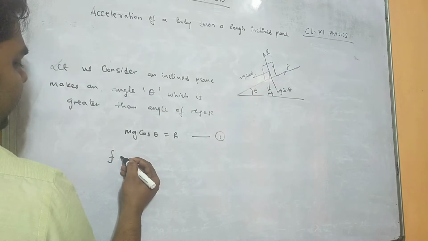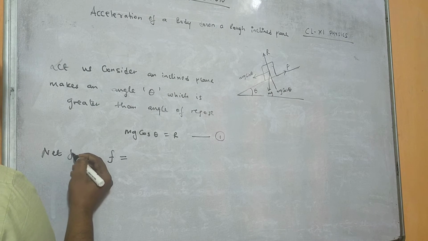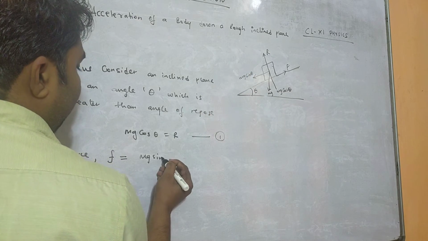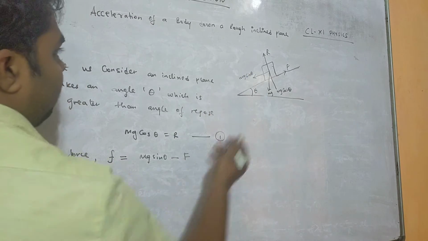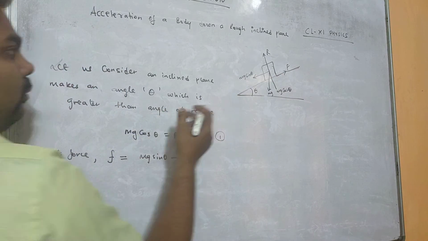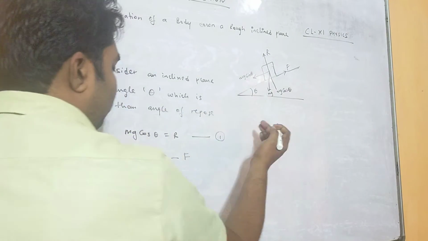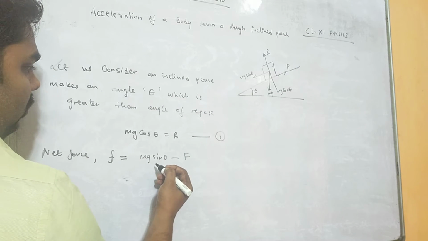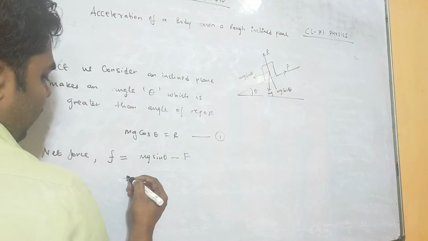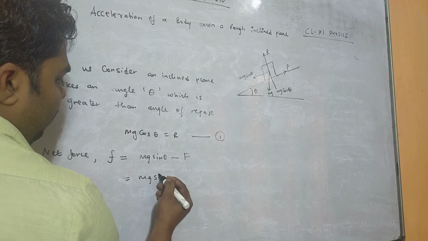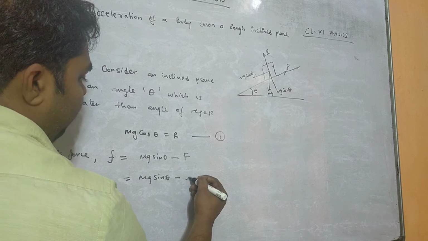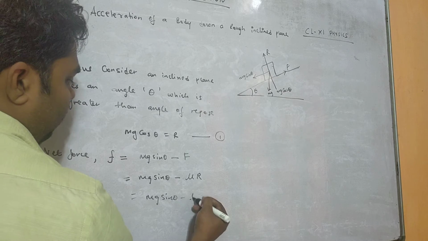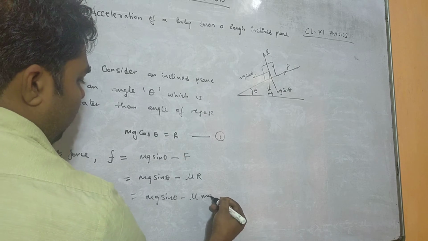This means that the net force F, that is mg sin theta, is greater than F. If this object is falling downward, that means this component is more than the frictional force, so the net force is mg sin theta minus F. F means what? Mu R, right? So mg sin theta minus mu R. What is R? R equals mg cos theta.